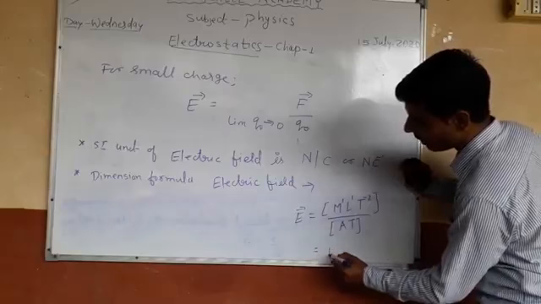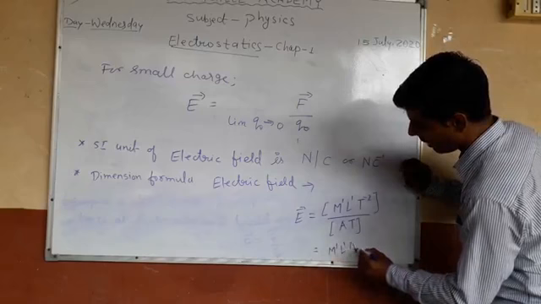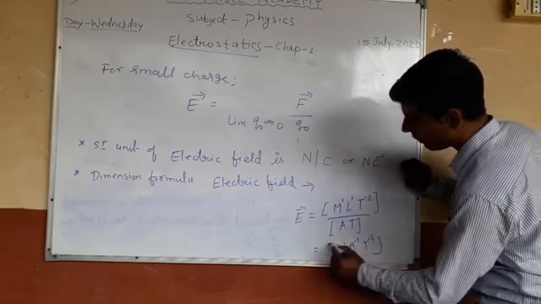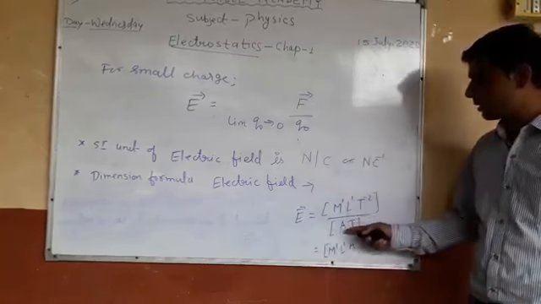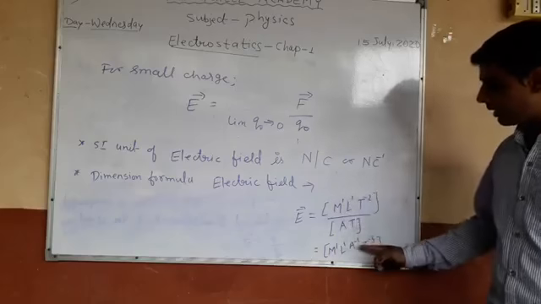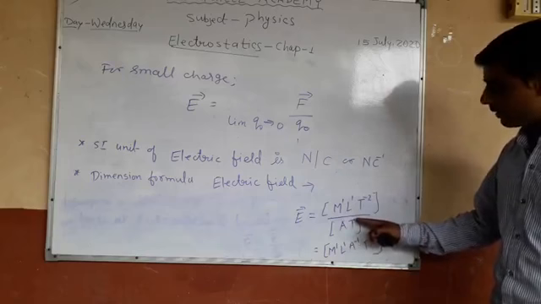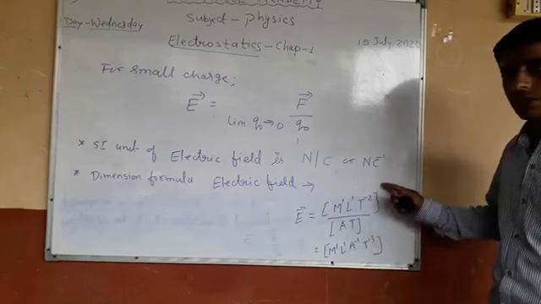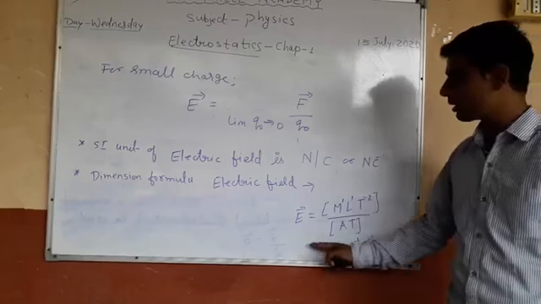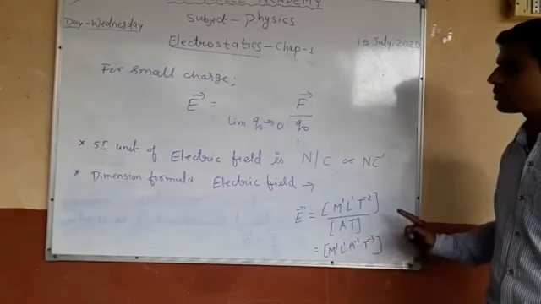So the dimension formula is M1 L1 A minus 1 T minus 3. Why? Because if we take A to the numerator side, A minus 1 and T minus 2 minus 1 gives T minus 3. So the dimension formula for electric field is M1 L1 A minus 1 T minus 3.